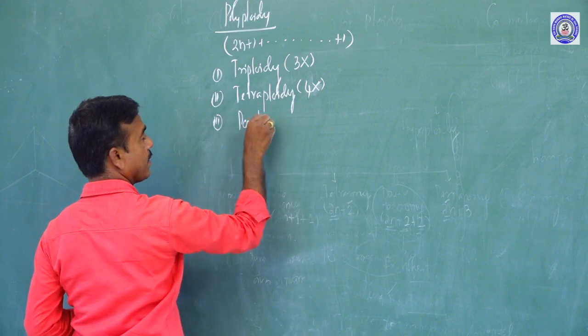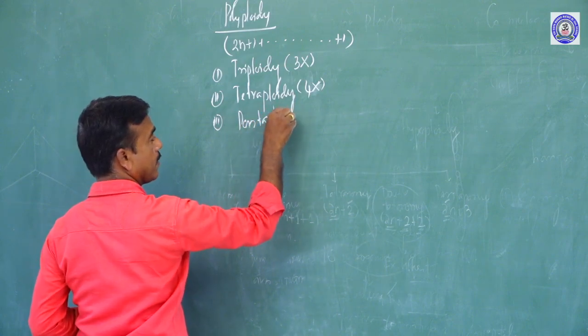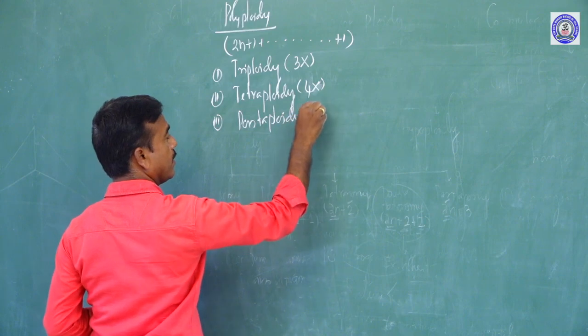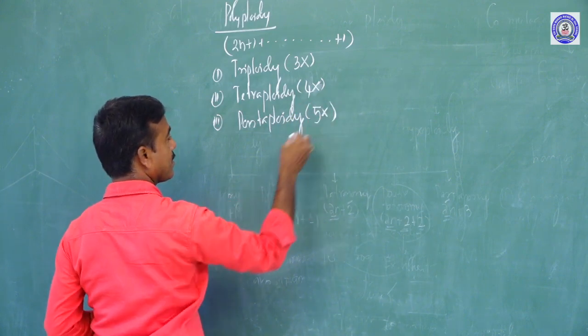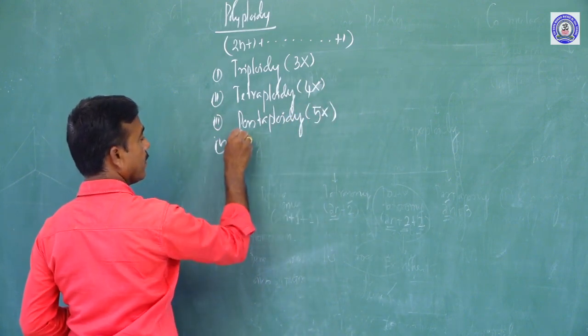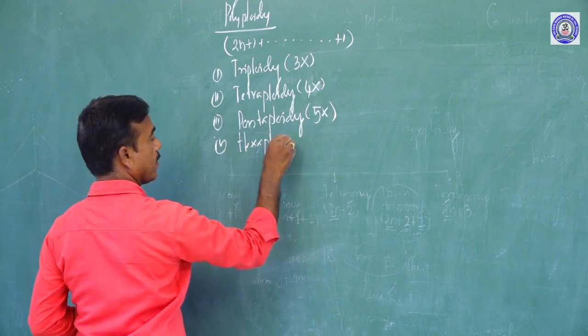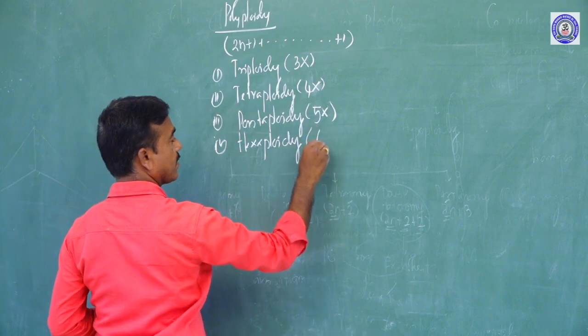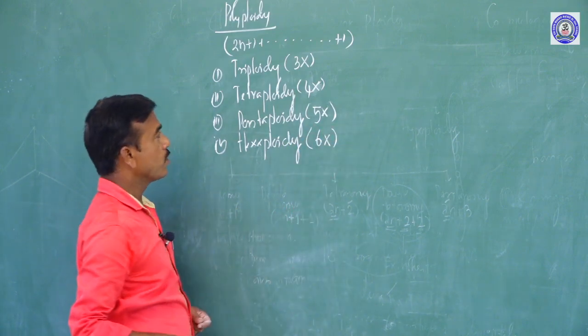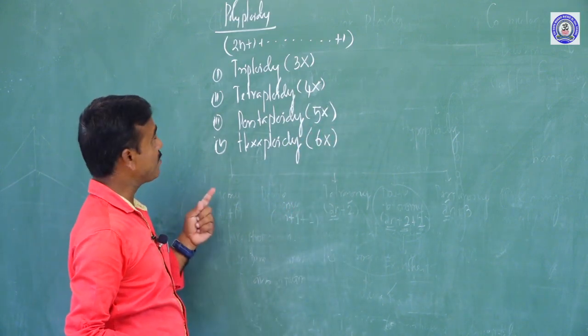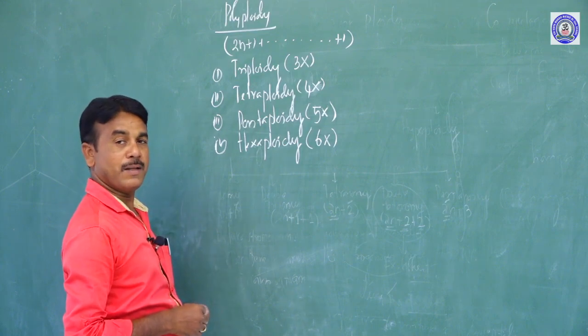Pentaploidy is indicated as 5x. Hexaploidy is indicated as 6x. So these are the types of polyploidy.